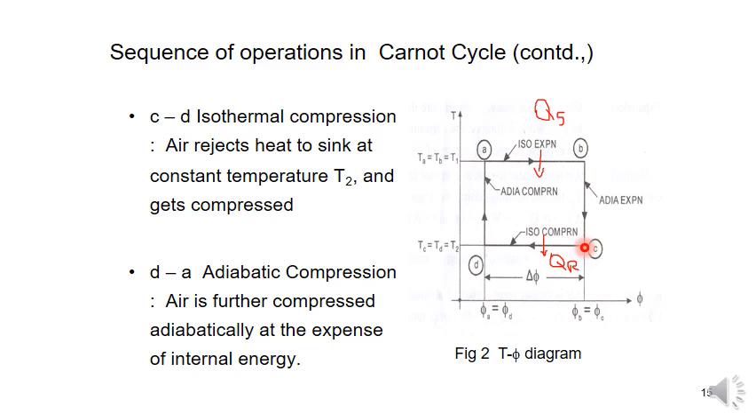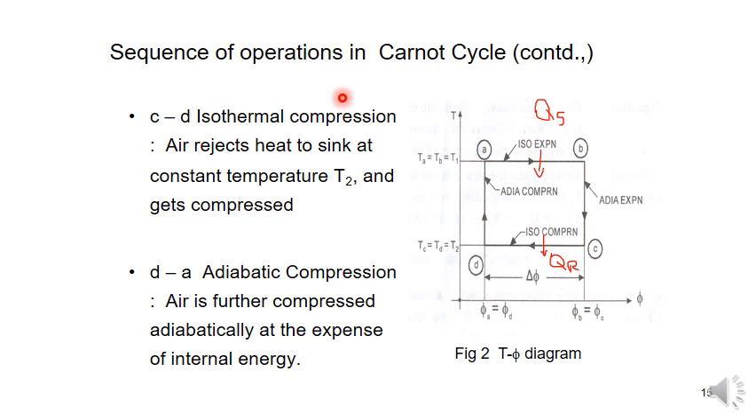Next, isothermal compression. C to D is an isothermal compression. Heat is rejected to the sink, nothing but the cold body at a low temperature T2. D to A, adiabatic compression. So, no heat is rejected. Work is done on the system. As a result, the temperature increases from T2 to T1, and the system is returned to its initial state to complete the cycle.